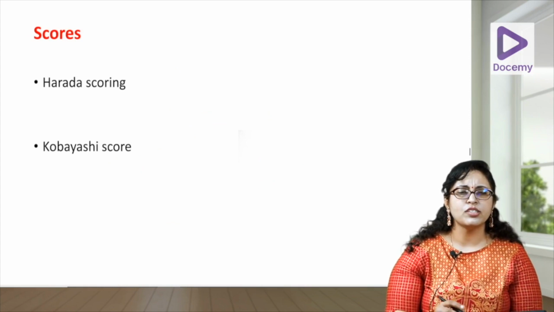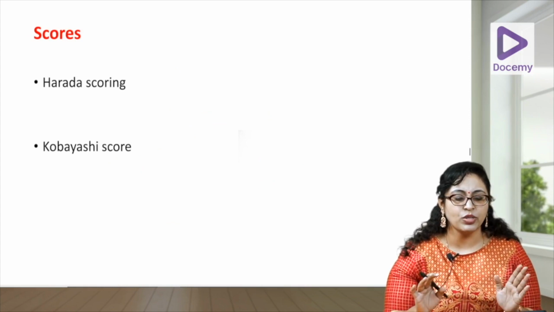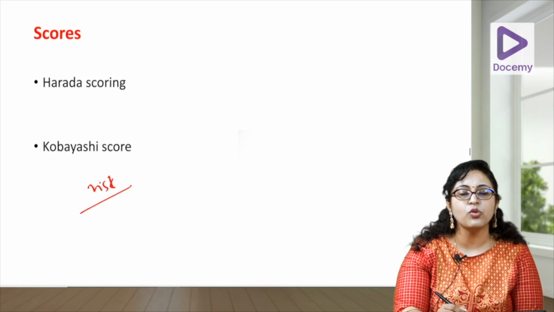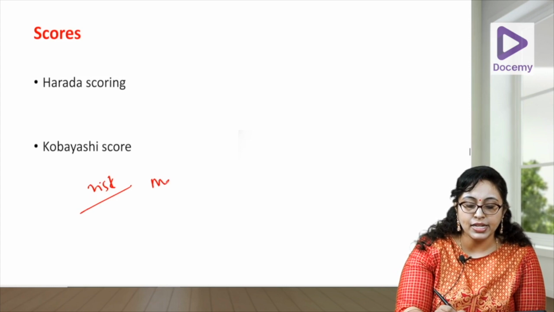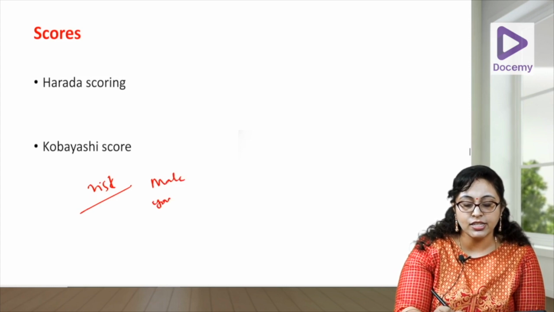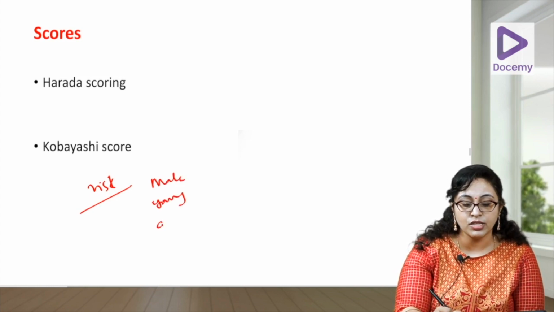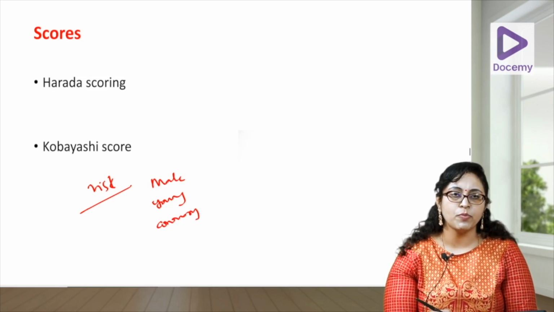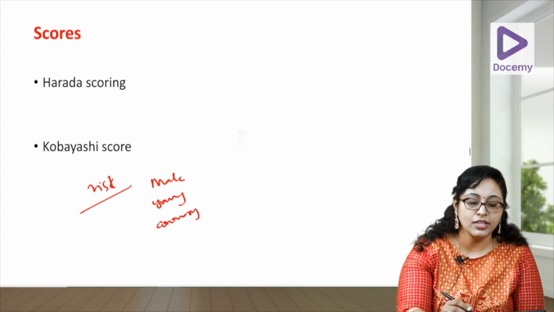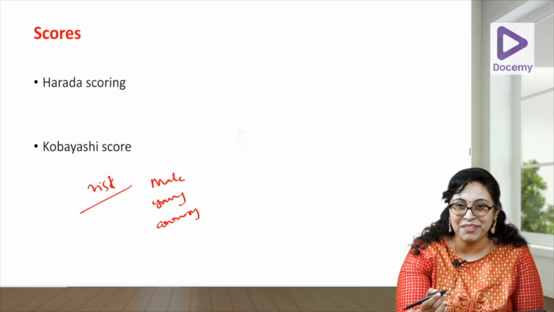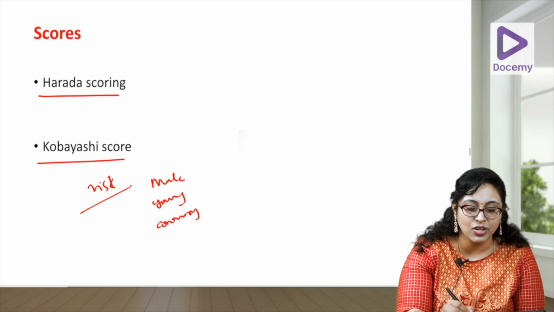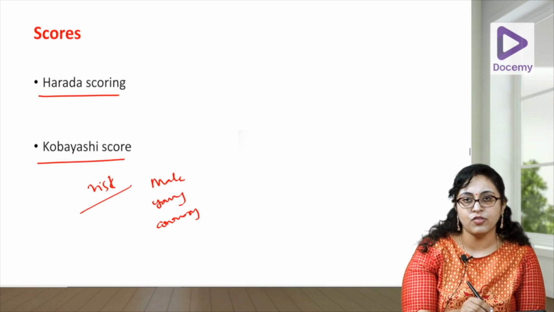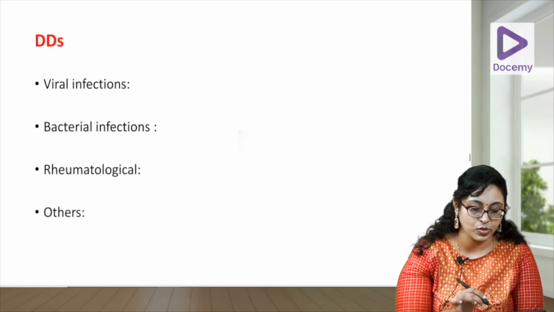Now there are 2 scoring systems. These are just bonus points. You just have to know the names. These are the scoring systems for the risk factors. So risk factors, the poor prognosis is usually seen in male gender. Okay, younger age, that is less than 1 year, male gender, if there is a coronary aneurysm that has occurred, these are all poor prognostic factors. So 2 scoring, from the name you can understand these are Japanese scoring. So the Harada scoring system and the Kobayashi scoring system, just to prognosticate risk for developing coronary artery aneurysm.